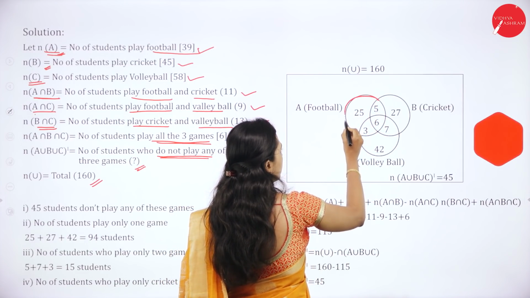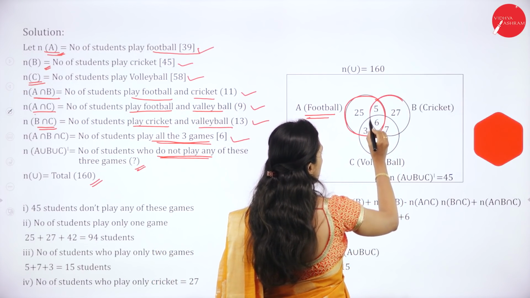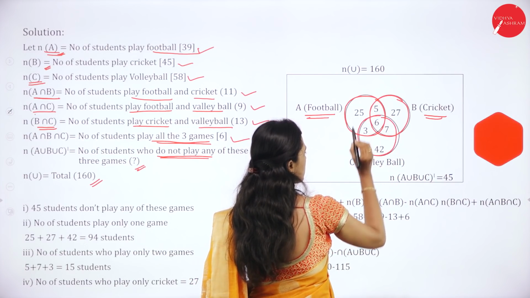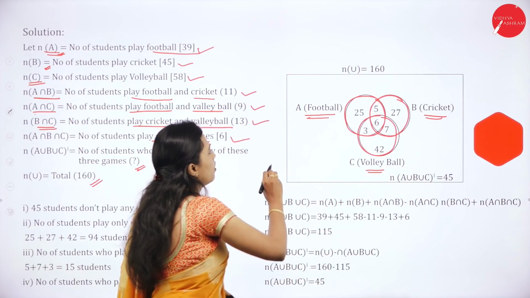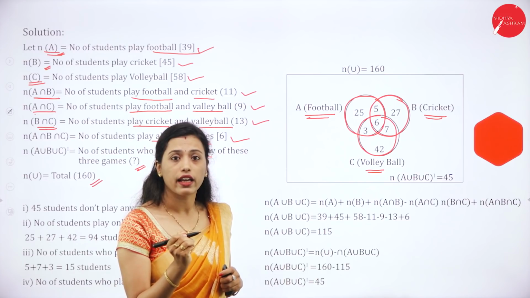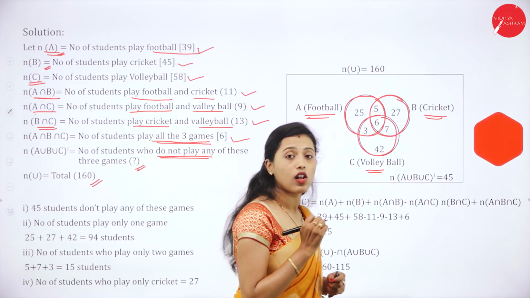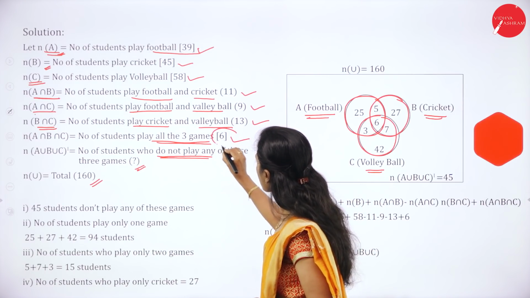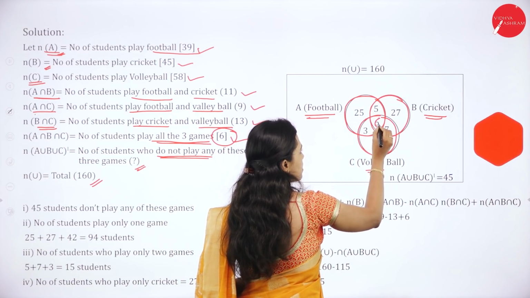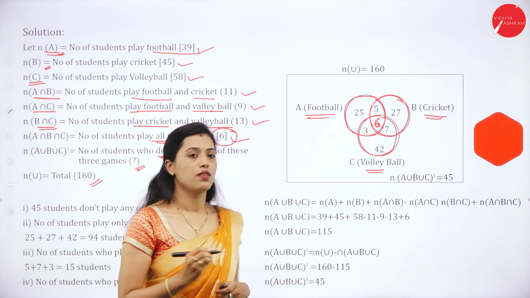So this circle indicates football, this is cricket and this is volleyball. So football, cricket and volleyball. First we have to write all the 3 games. How many students play all the 3 games? See, 6 students play all the 3 games. So first we will write 6 here.